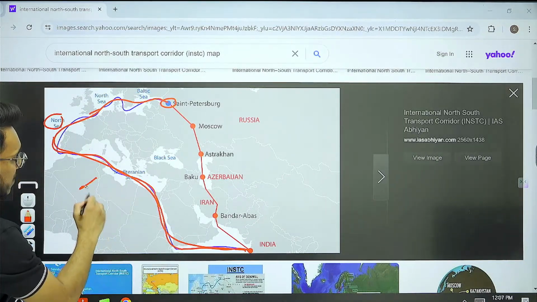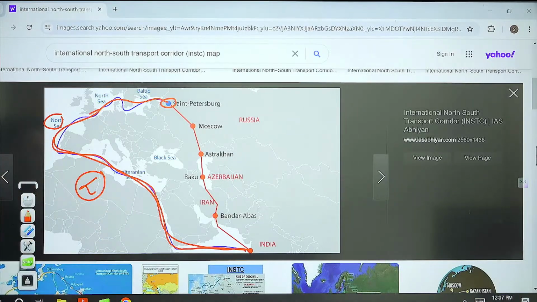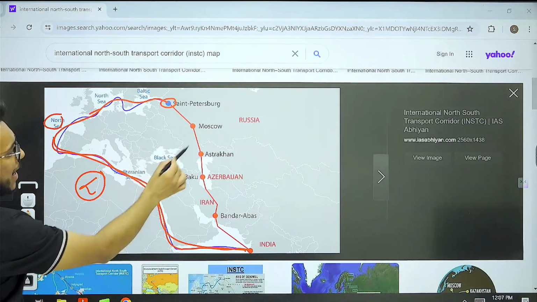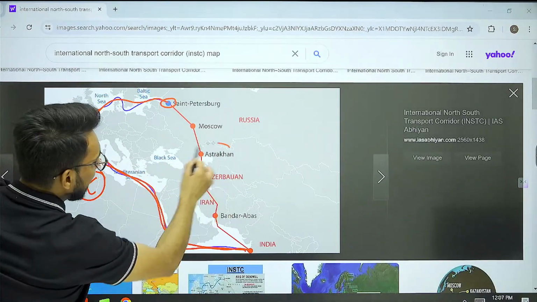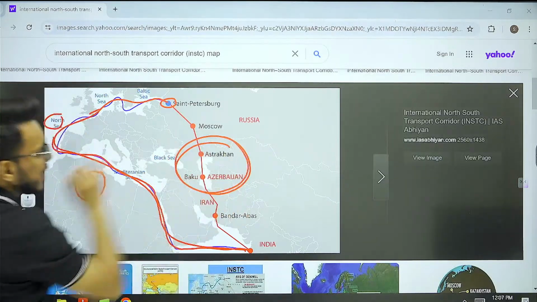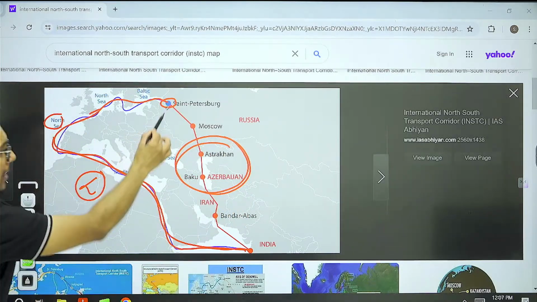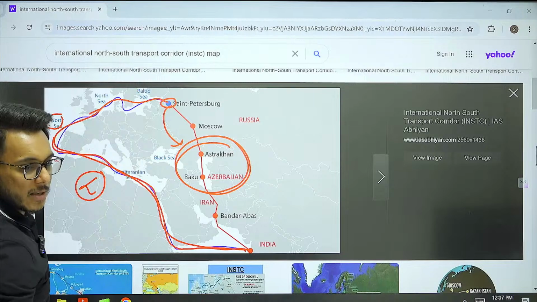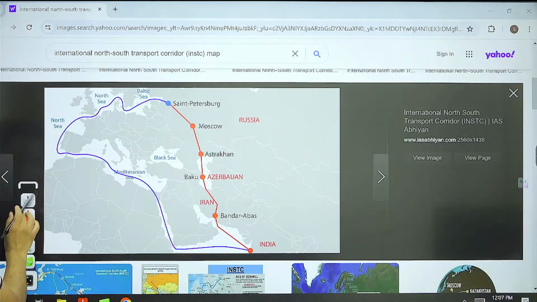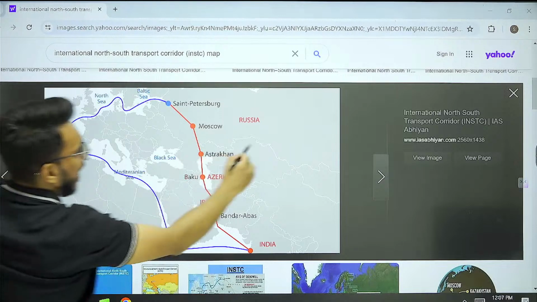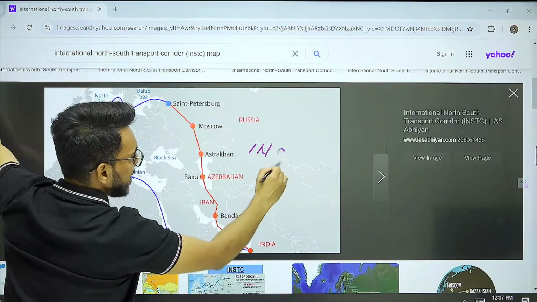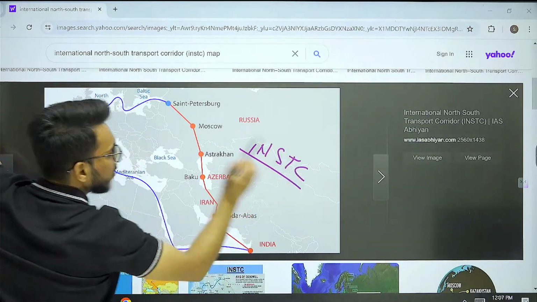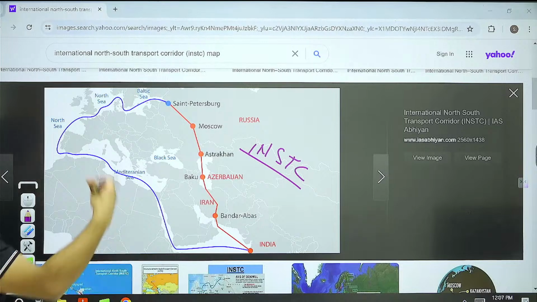Number one, this particular route is very lengthy. And secondly, guys, right now India is also focusing on the Central Asian region. So for reaching Central Asia, this route becomes even more lengthy. So there is this INSTC, International North-South Transport Corridor, whose idea has been conceived.